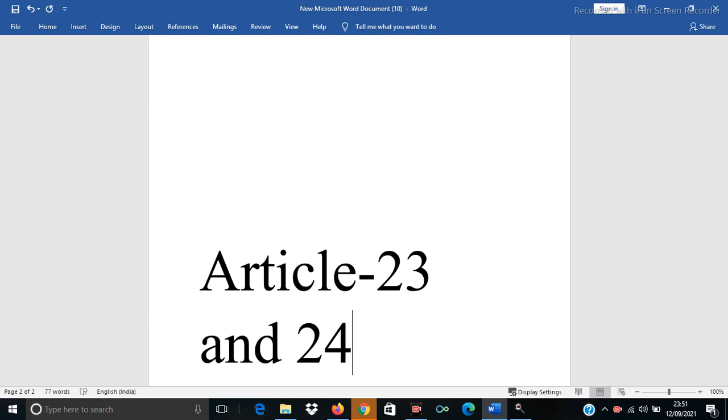Article 23 of the Constitution strikes at traffic in human beings. Whether slave is included in Article 23? Slave is not specifically mentioned, but it is in the words traffic in human beings. So traffic in human beings means selling or buying a man and women like goods and includes immoral traffic in women and children for immoral or other purposes.